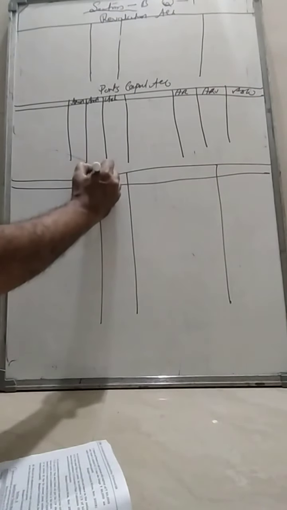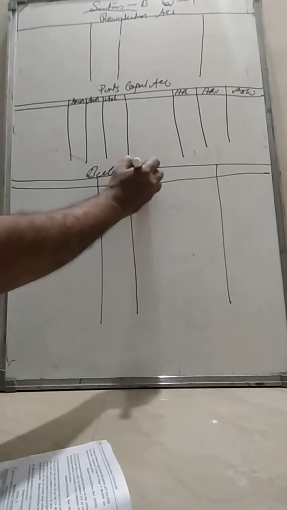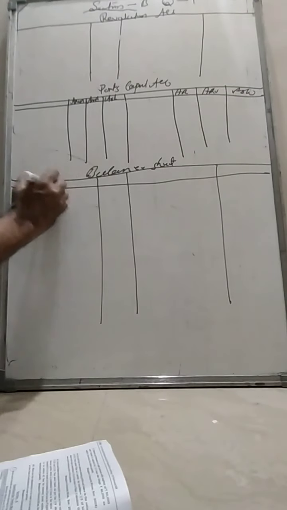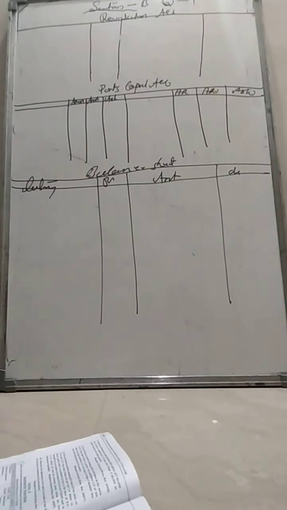The next one is called the balance sheet, with a liability side and an asset side, in rupees. Now, at the time of preparation of the final account, first you are supposed to see the balance sheet of the old partnership.